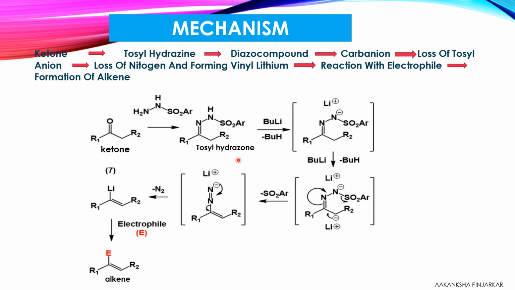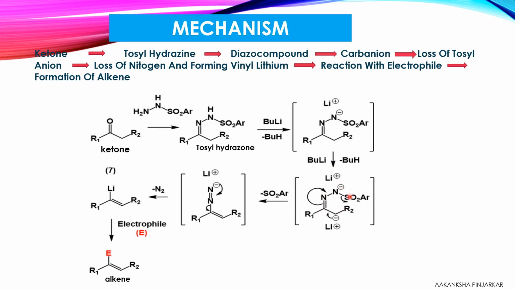So in the Shapiro reaction, as we saw in the Bamford-Stevens reaction, only one equivalent of base was used. But in the Shapiro reaction, two equivalents of the base are used. Firstly, the base is required to abstract the proton from here, and in the second step, the base is required to abstract the proton from the alpha position to the hydrazone, resulting in the formation of the carbanion.